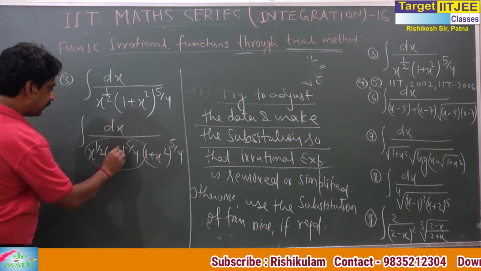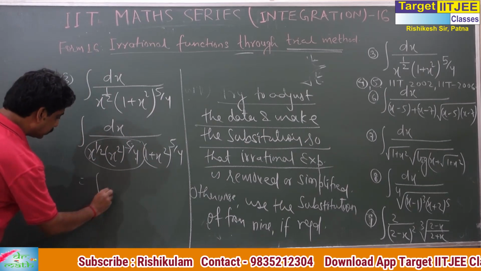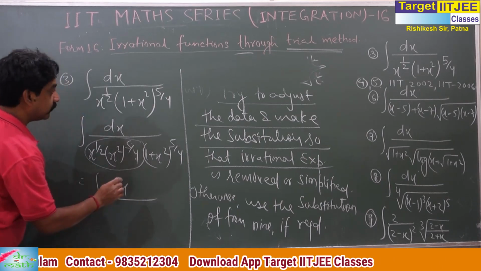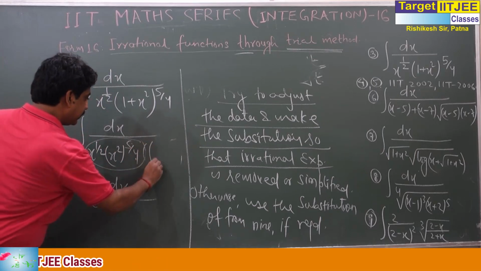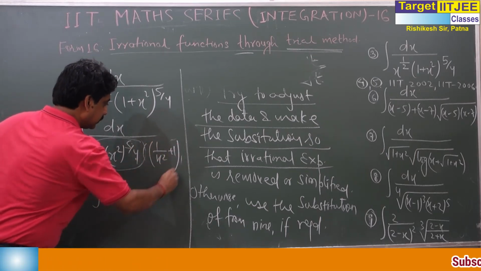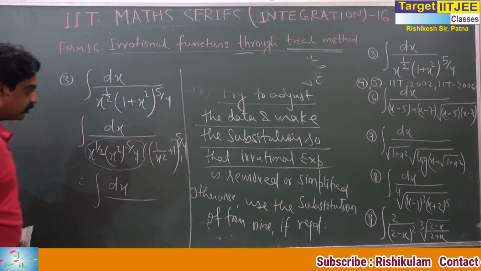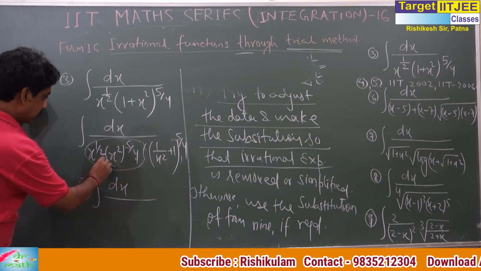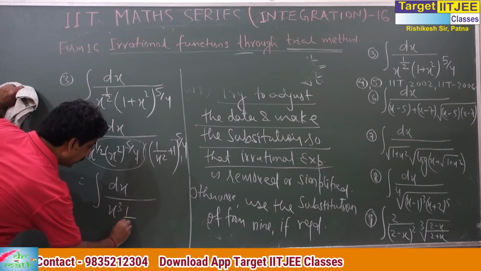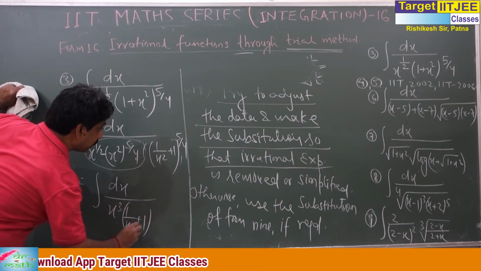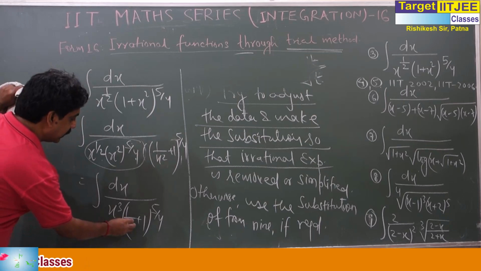Simplify it: 5 by 2 plus 1 by 2, 3, dx. No, I made a mistake: 1 by x square plus 1, to the power 5 by 4. Now see, this is x cube, times 1 by x square plus 1 to the power 5 by 4.